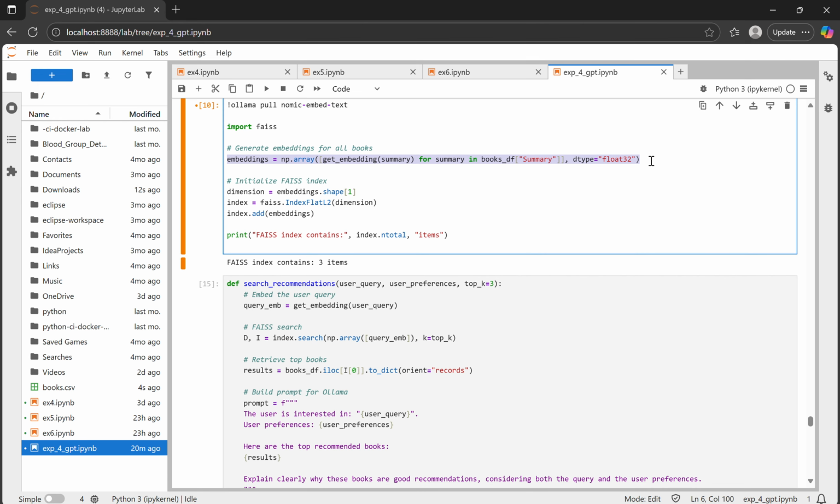Here I generated embeddings for each book summary in the dataset using a function called get_embedding. Each summary is converted into a vector of numbers that captures its meaning. This is how we can later compare user queries with book summaries mathematically.